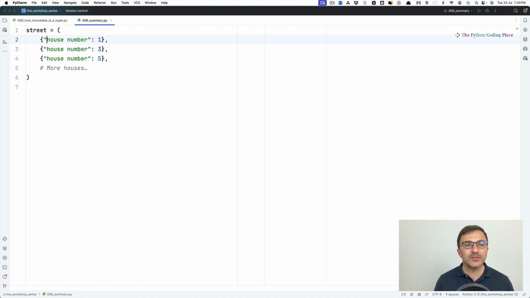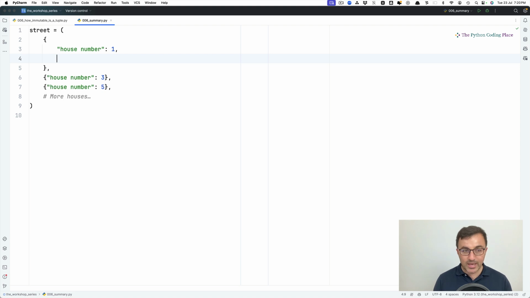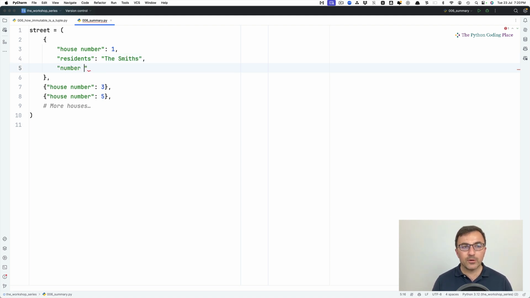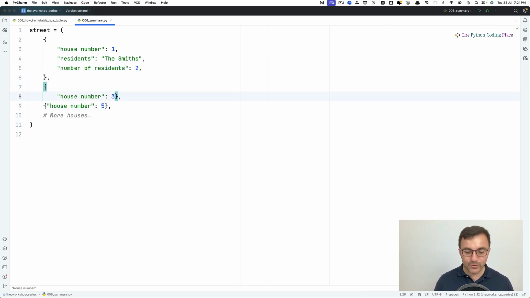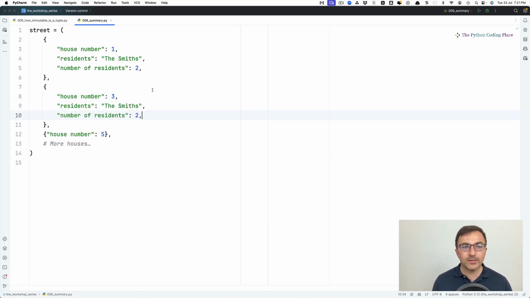So for example, let me start separating these into different lines to make it neater. So for example, here I could also have a key called residence, and in house number 1 I have the Smiths, for example. And maybe I also have number of residents, so how many people are the Smiths, and let's say that there are 2 of them. I'm going to copy and paste because I'm lazy. House 3, let's assume house 3 is mine, right? Because I did say my street after all. So I'll have, let's copy and paste. That's me, the Gruppettas, and there are 4 of us, including the 2 kids.